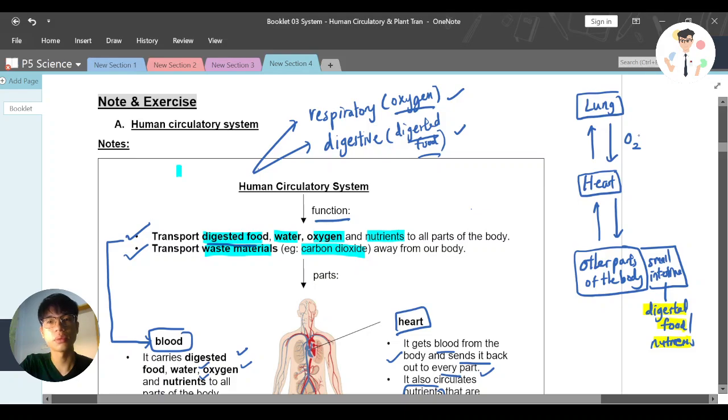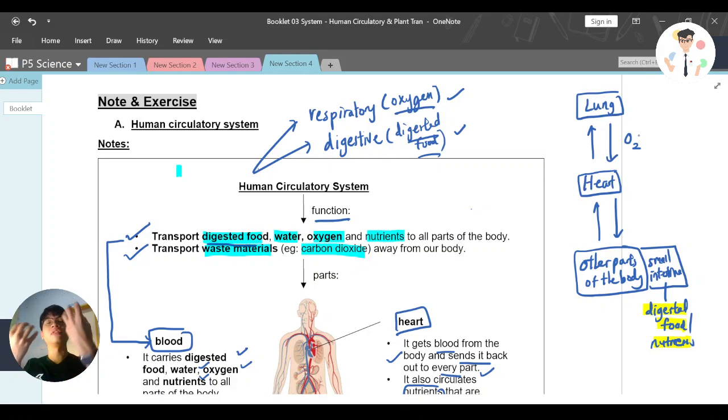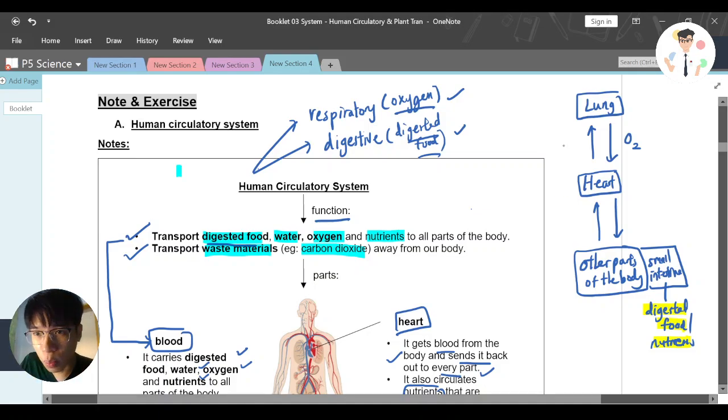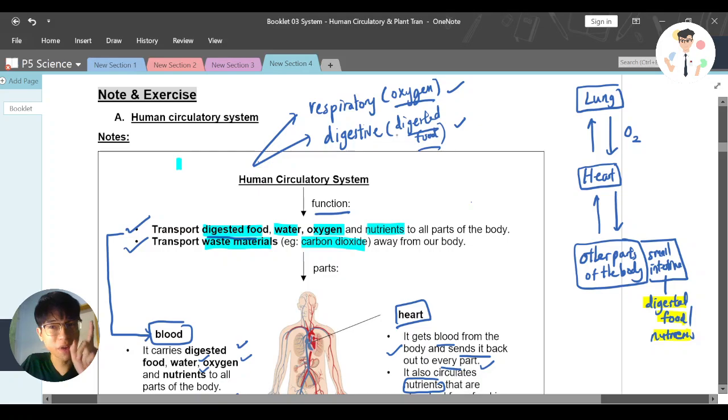But why? Because we breathe oxygen into the lung, and the blood carries the oxygen from the lung to the heart. That's why at this moment there is a high concentration of oxygen. It's very important to know that at this moment the blood is very rich in oxygen. When it comes to the heart, it will be a bit lesser. Why? Because the heart needs oxygen also, so it takes away a bit of oxygen, and it also travels the oxygen to all parts of the body.